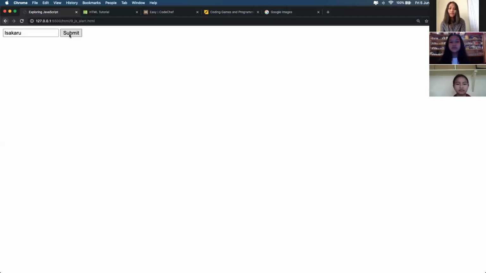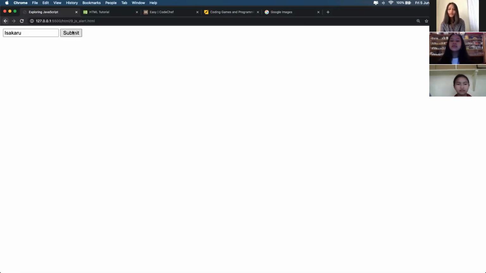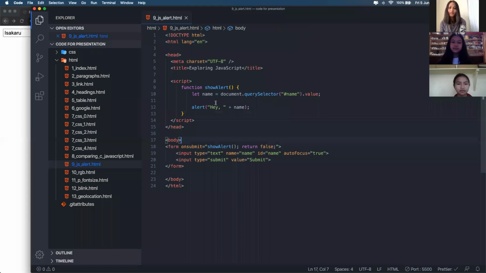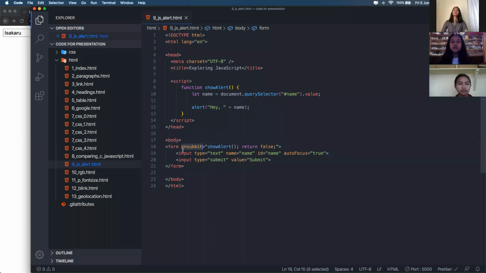So how is it happening? We're using some kind of interactivity in our website now. There is a button, the users can click this button and there will be some interaction going on. This is done through JavaScript. We have a form that is similar to the Google search form we saw before. This form has a method. Whenever we submit the form, this method is getting called, and this method is calling the show alert method on top.